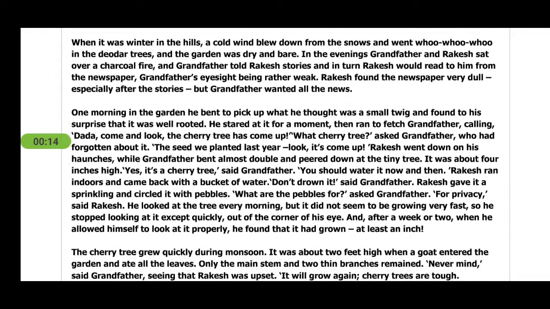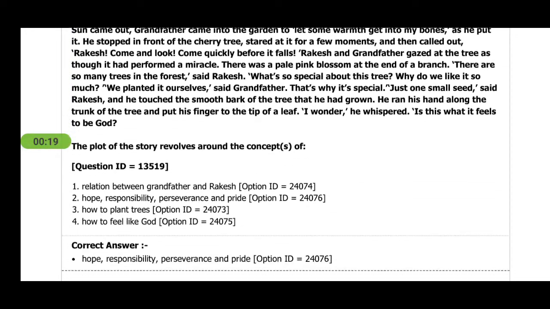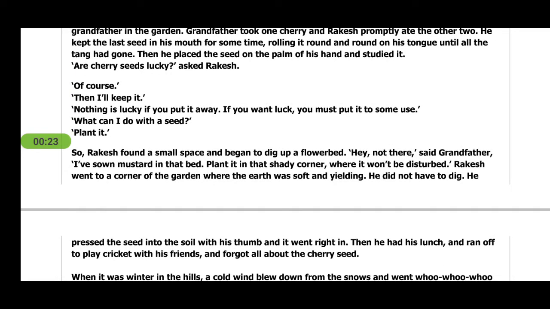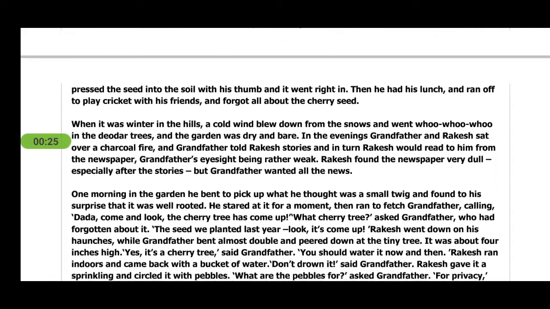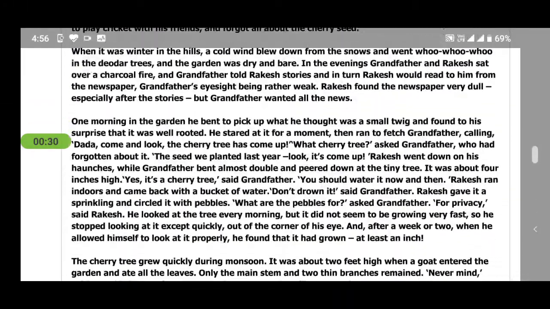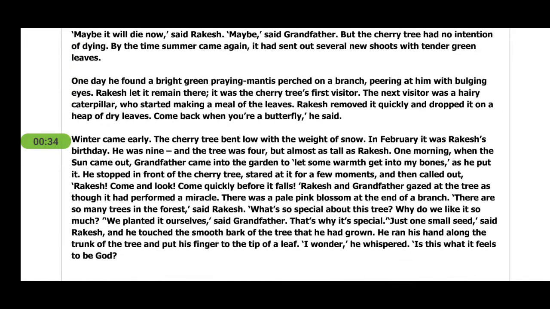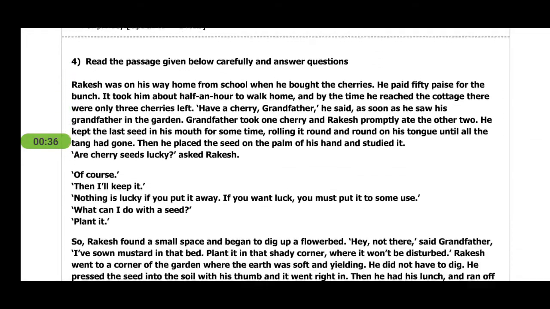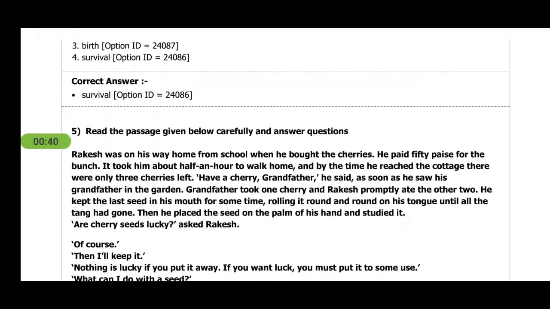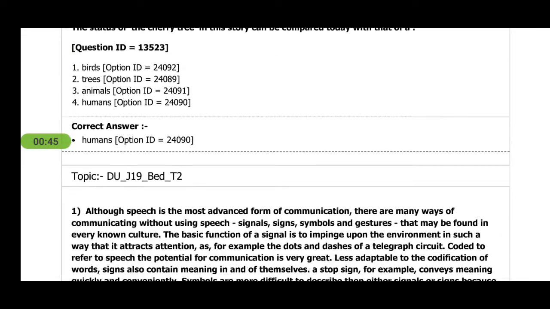This is the first part. It's a simple passage. You can do it easily. Suggestions are you should attempt it in the last so that it consumes less time. And the second thing, first give a quick read to the questions and then move to the passage, so that you can filter out the information and solve the questions then and there. So you can see the paragraph and questions.